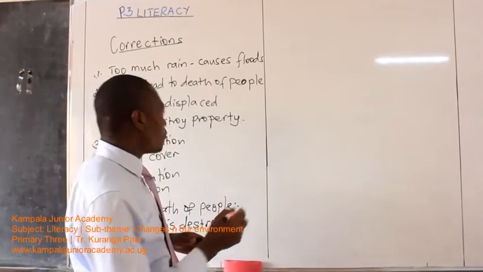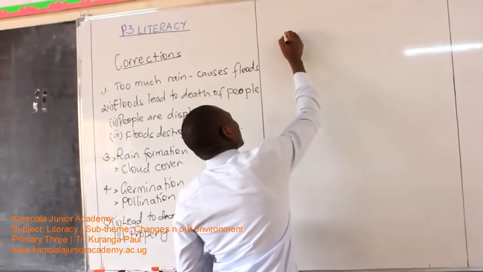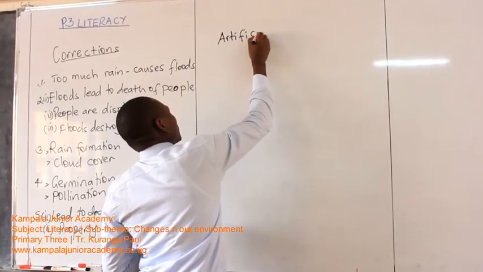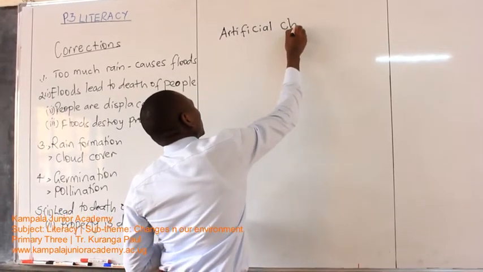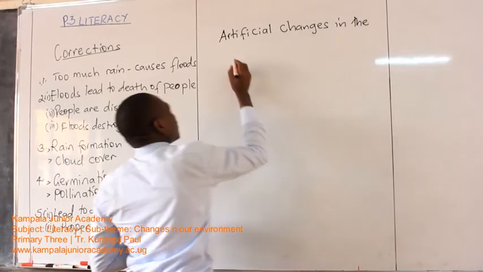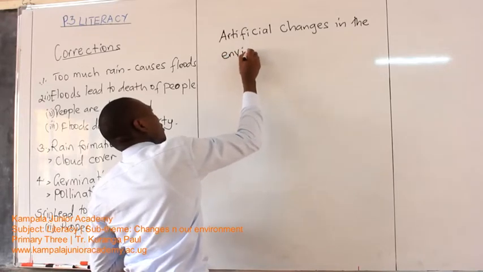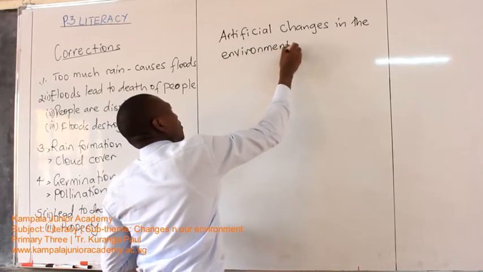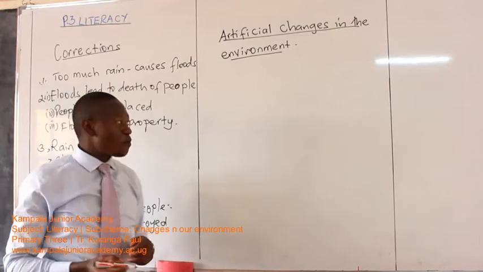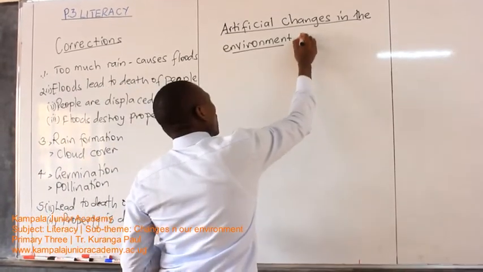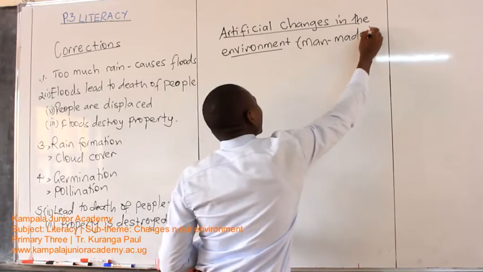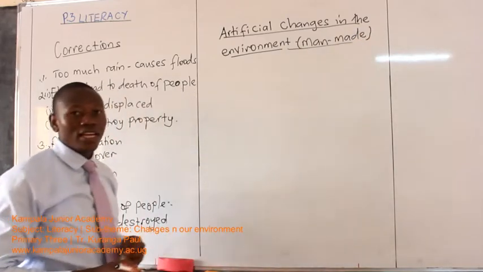Artificial changes are also called man-made changes.